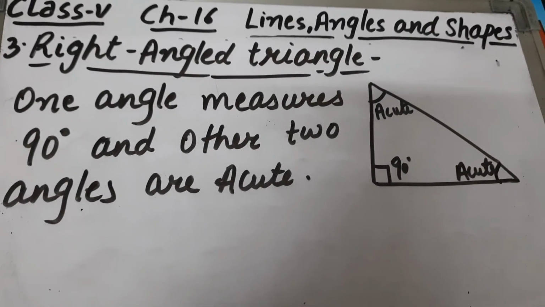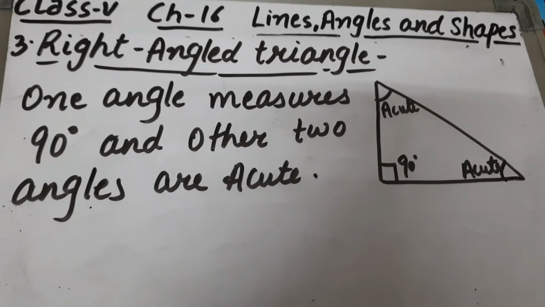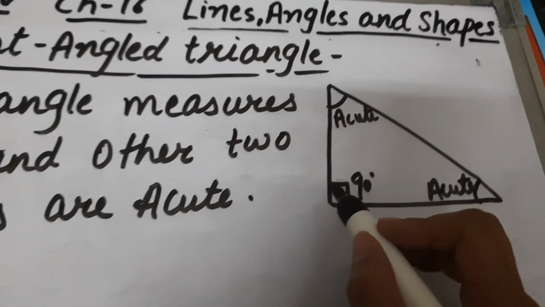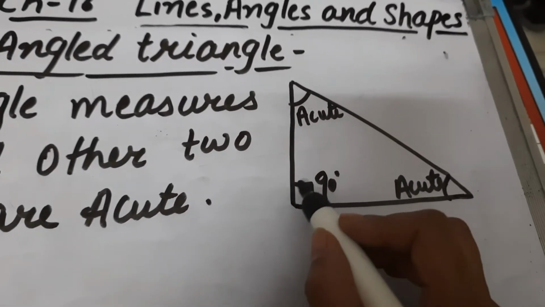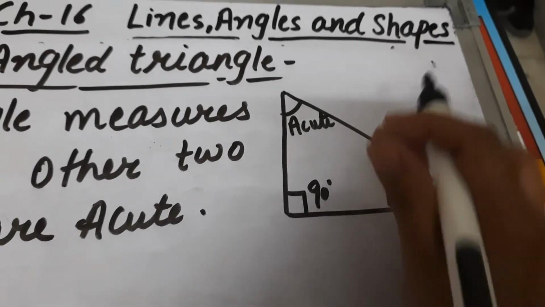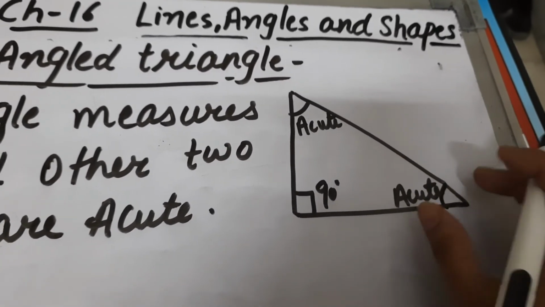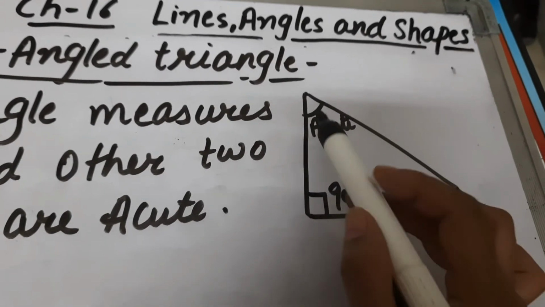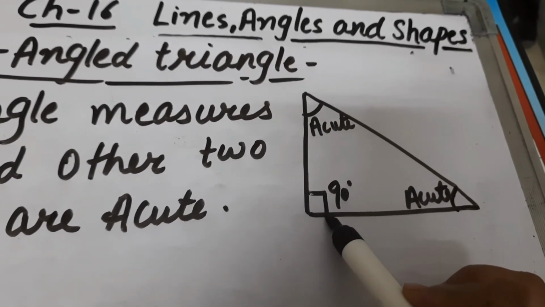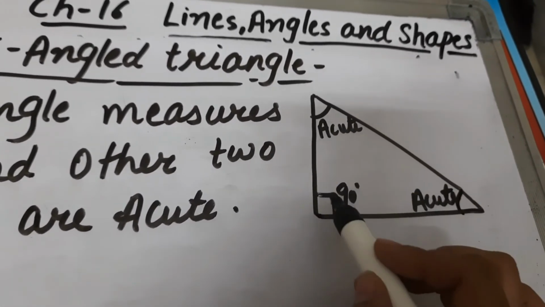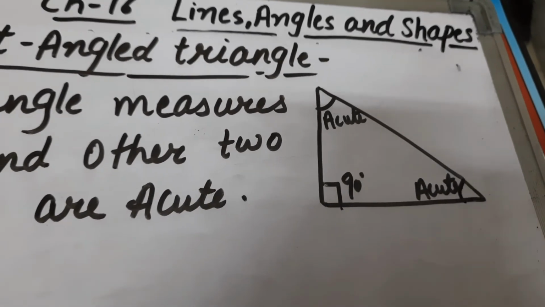Third is right angle triangle. What is a right angle triangle? In right angle triangle, one angle measures 90 degree and the remaining two angles are acute angles. In right angle triangle, the measure of one angle is 90 degree and the other two angles are acute angles.